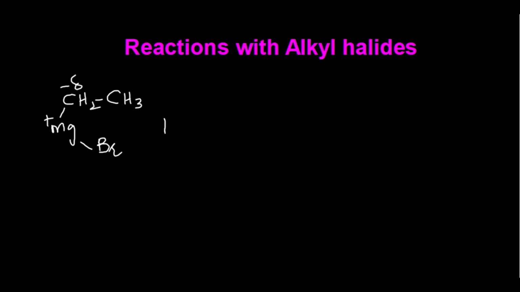When it reacts with alkyl halide, if we take the example of methyl bromide, CH3Br. Now students, alkyl halide is a polar molecule. We know halogens are more electronegative as compared to alkyl carbon. So bromine has a partial negative charge on it, and this alkyl carbon has partial positive charge on it. Now we'll see how the reaction proceeds in the forward direction.